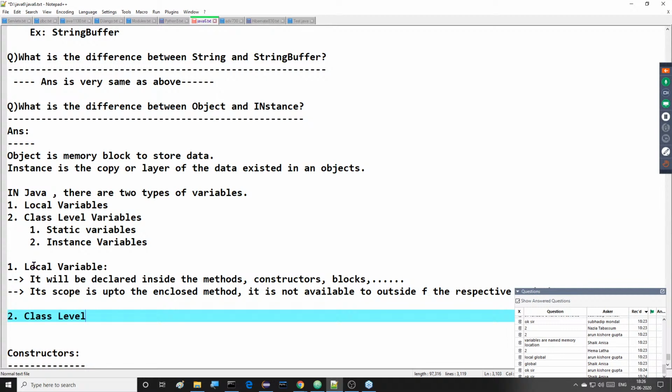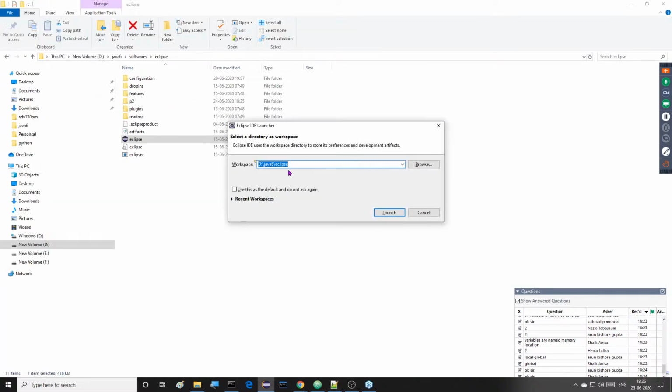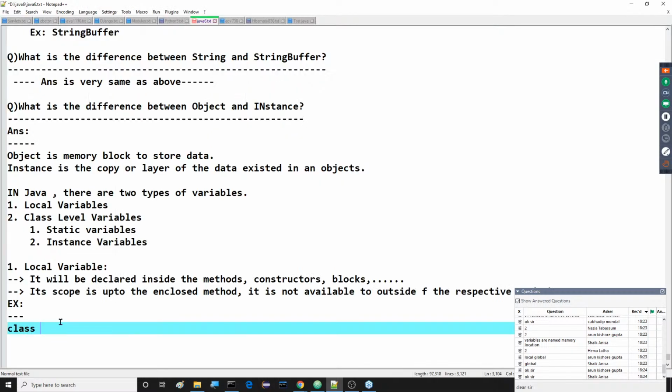Right. So from an example point of view, if you observe this now, a simple program, I am able to show you. Try to understand it. For example, I will take class A here. Inside this class, what will I do now?